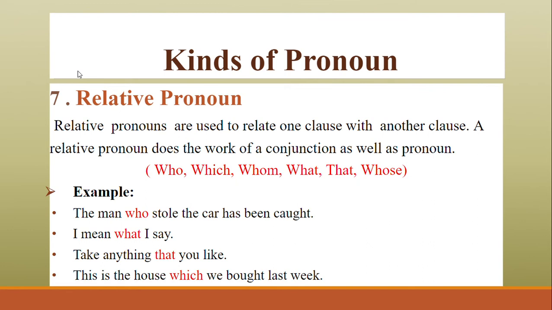Subordinate clause or any other clause. A relative pronoun does the work of a conjunction as well as a pronoun, right? So it is referring to an earlier noun, sentence, or a part of a sentence. The words are who, which, whom, what, that, whose. Examples are: the man who stole the car, the man who stole the car has been caught.